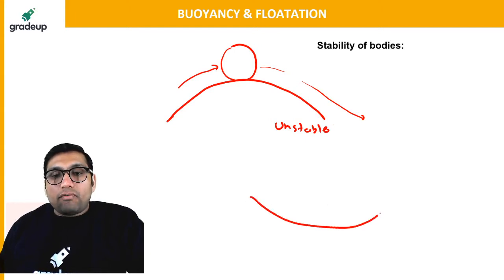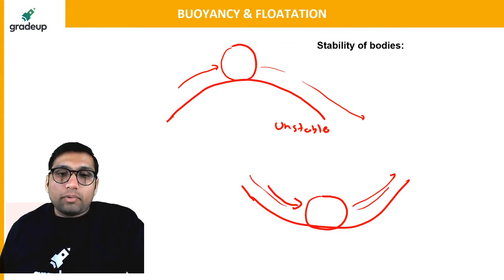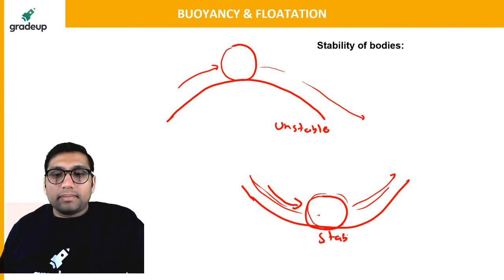If this is the position of a body on this type of surface, then what will happen? If I apply a force on this ball, the body will go to this position and again it will go to this position. It will oscillate and ultimately it will come back to the initial point. That is called stable equilibrium.